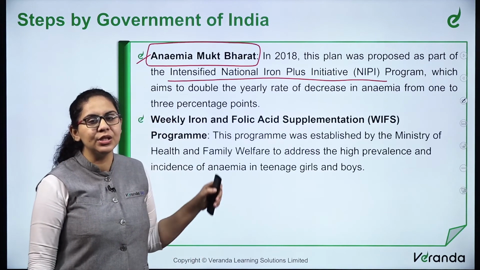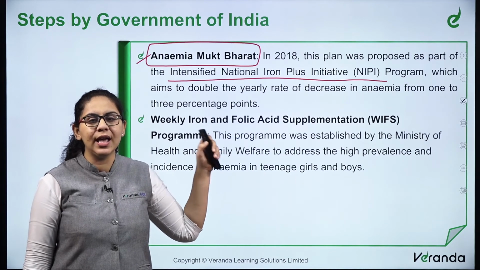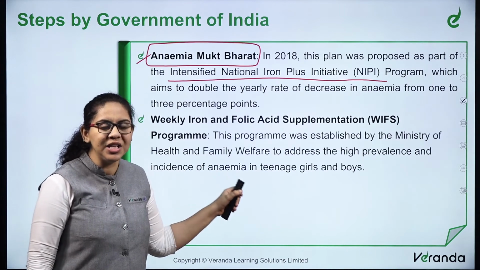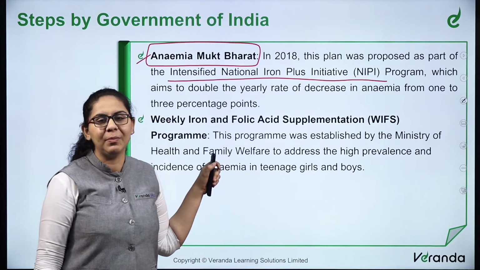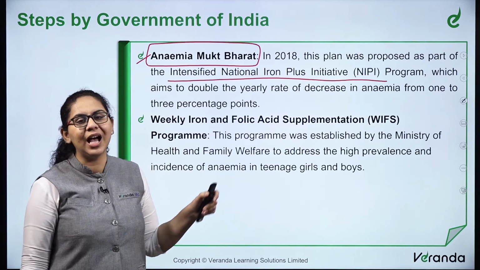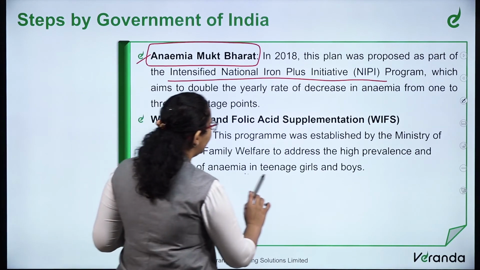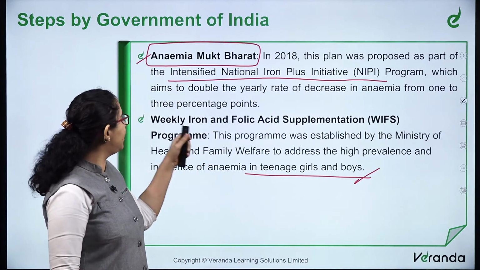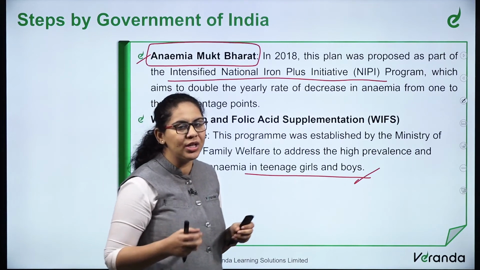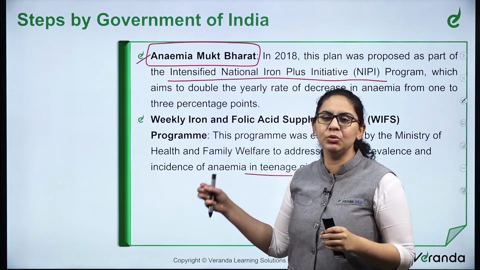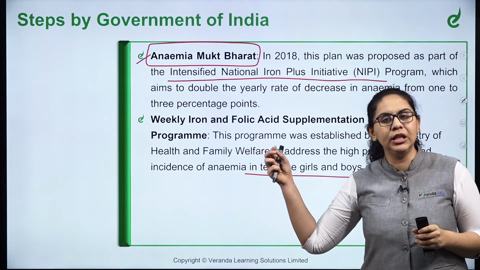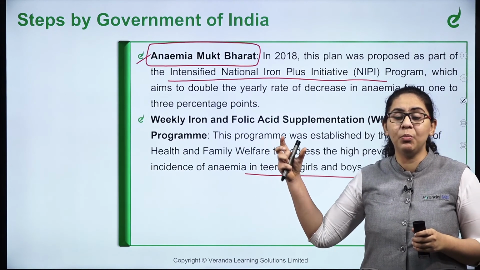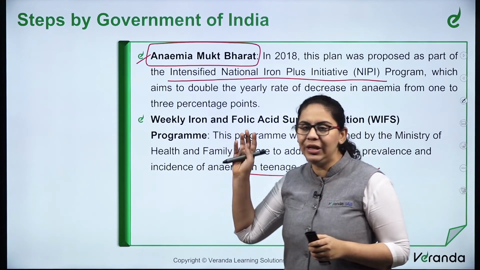Then the next scheme is the Weekly Iron and Folic Acid Supplementation, WIFS program. What is it? As per this program, the Ministry of Health and Family Welfare addresses the high prevalence and incidence of anemia in teenage girls and boys. Dietary supplementation is given weekly to young boys and girls for tackling the iron deficiency, which is considered one of the important causes of anemia in India.